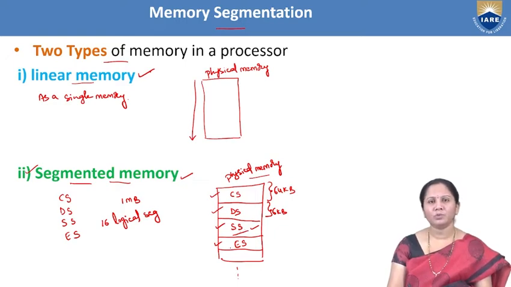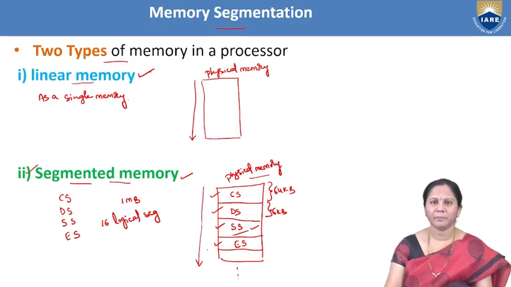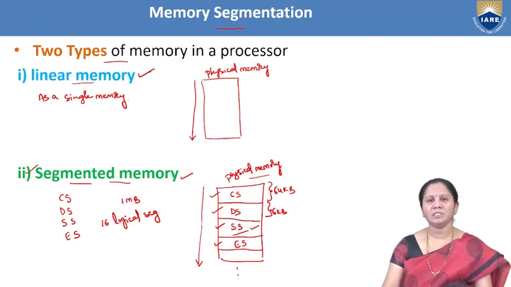If the processor wants to access code, it can go directly to the code segment and access it. There is no need to search that information in the entire physical memory. If it wants any information related to the data segment, it goes directly to the data segment and takes whatever information is required. So if the memory is divided into segments like this, it is a very easy way to access the data. This is the main advantage of having segmented memory in a processor.